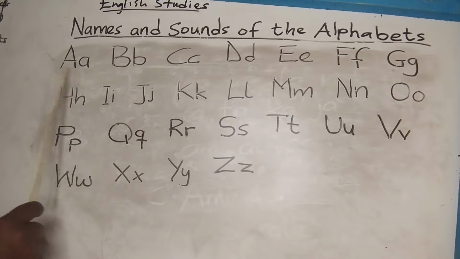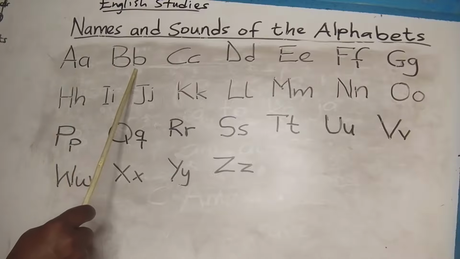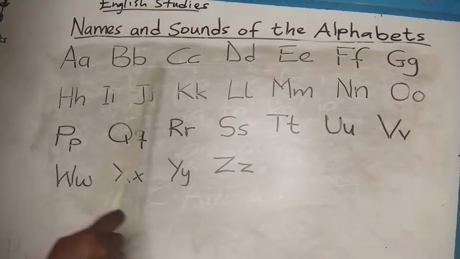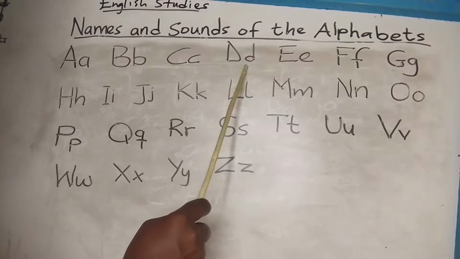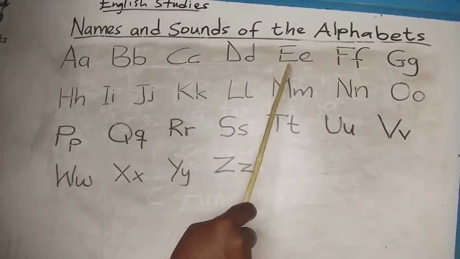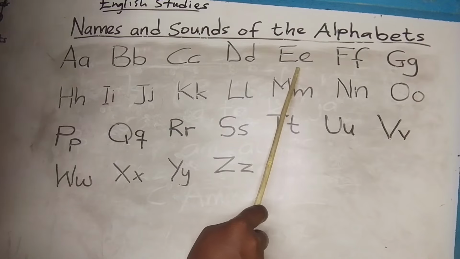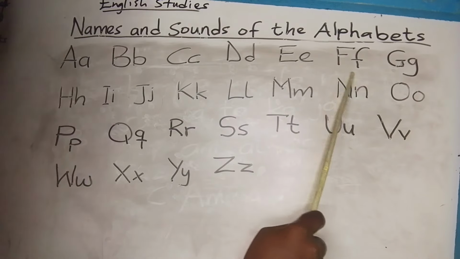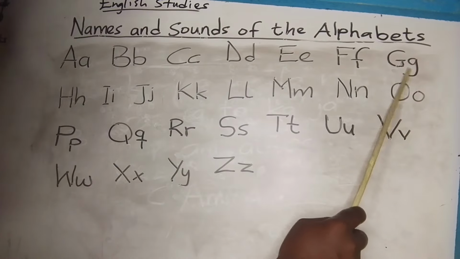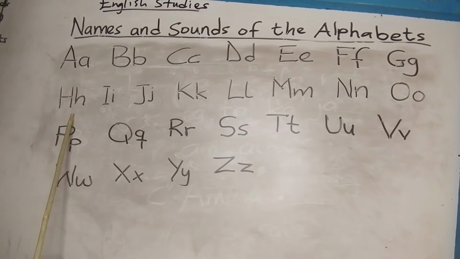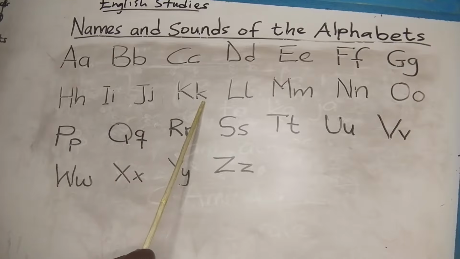A, A, B, B, C, K, D, D, E, E, F, F, G, G, H, H, I, A, J, J, K, K.